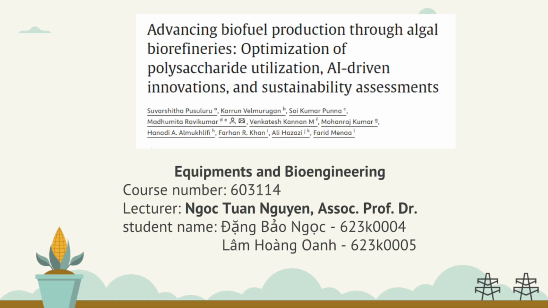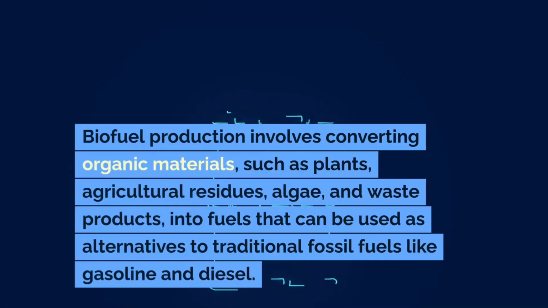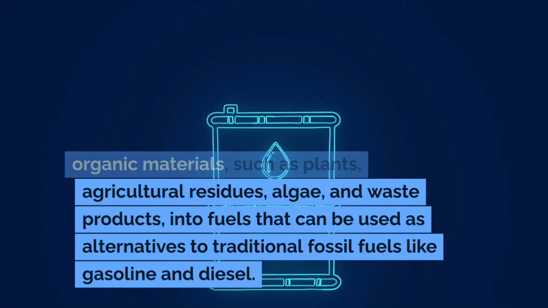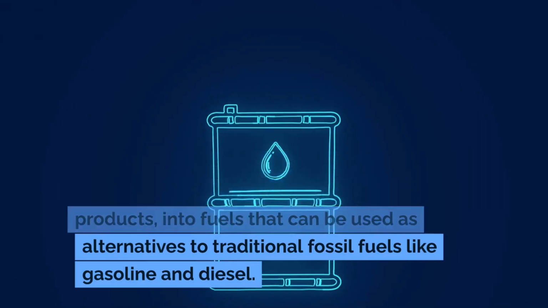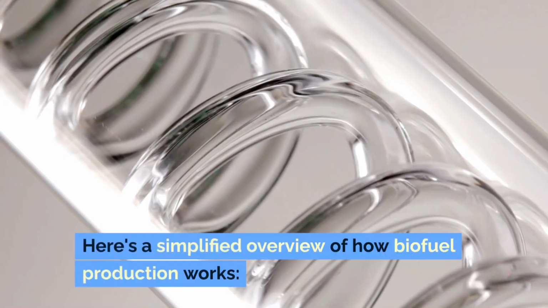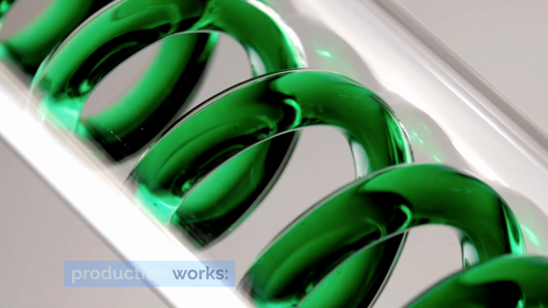works. Biofuel production involves converting organic materials, such as plants, agricultural residues, algae, and waste products, into fuels that can be used as alternatives to traditional fossil fuels like gasoline and diesel. Here's a simplified overview of how biofuel production works.